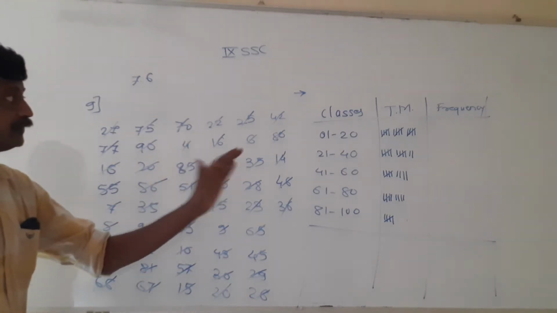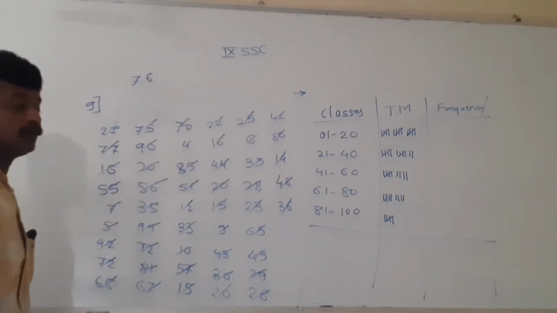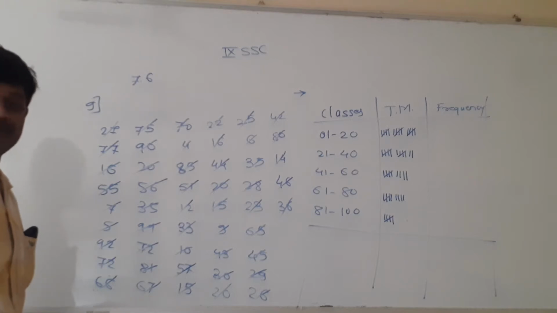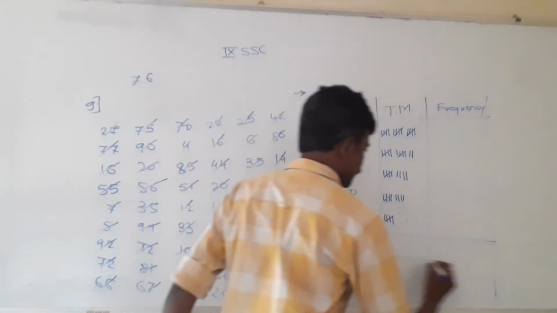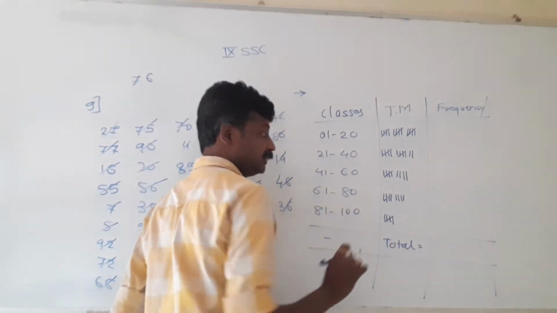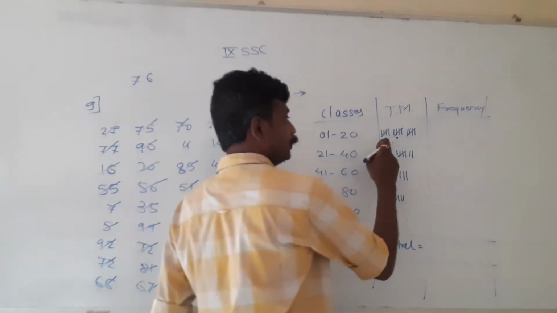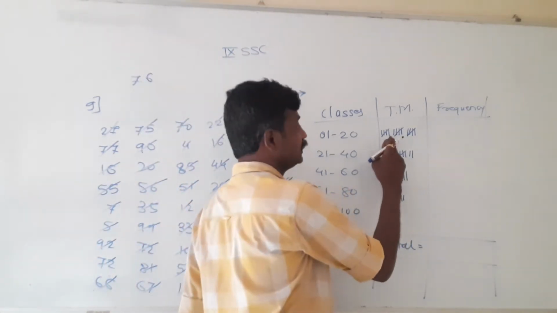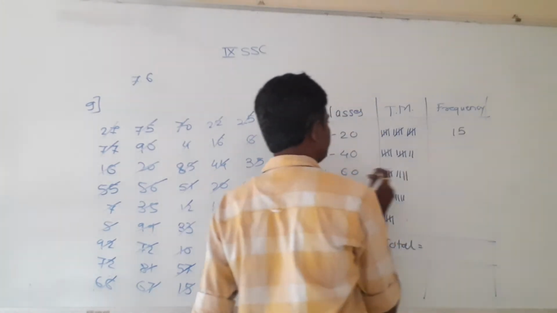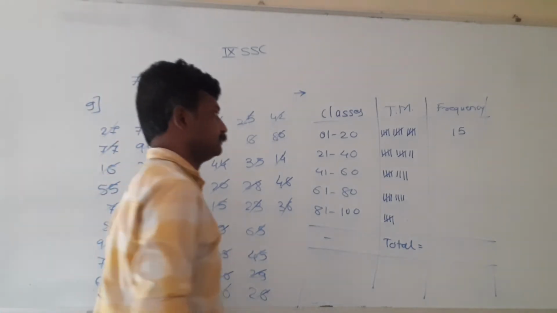Now, if you see the frequency and the total of frequency, information is about 50 milk month. So total frequency should be also equal to 50. So here we are going to get the total. It will be the cross verification of our table. So one bunch means 5 quantity. 3 are there, 5 plus 5 plus 5. Total will be 15. So for 1 to 20 class, the frequency is 15.